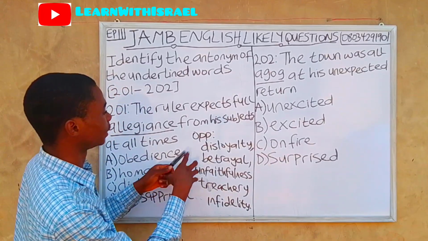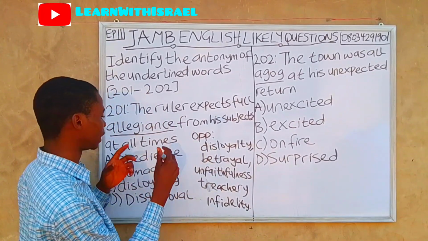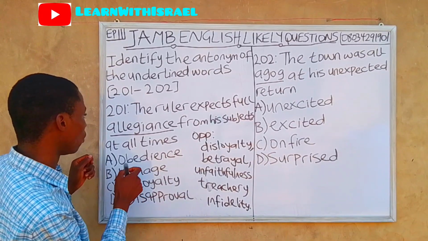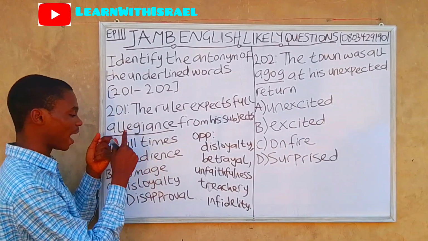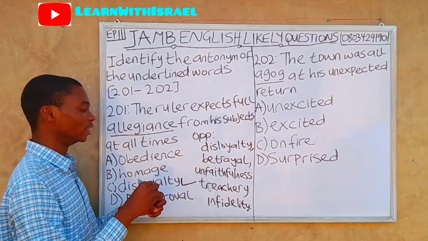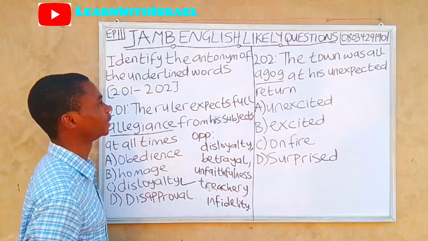So these are the opposites of the underlined word, which is allegiance. So let's check our options. Obedience and homage are still similar to allegiance. So the correct answer is disloyalty. Disloyalty is the antonym for allegiance.